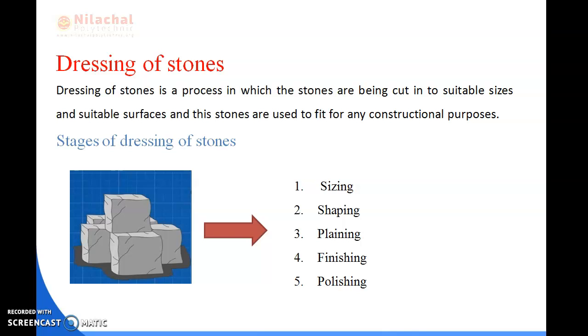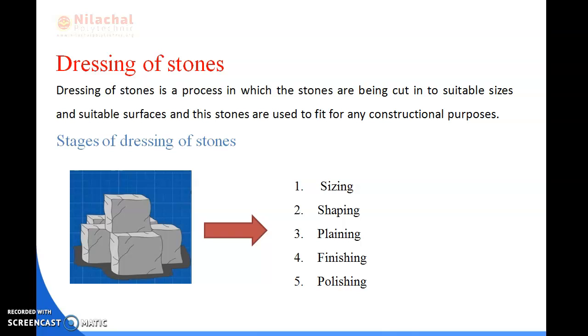Next is stages of dressing of the stones. Here are 5 stages: sizing, shaping, planing, finishing, and polishing. After the stones have been cut into suitable size and shape, that process is known as dressing of stones. After that, we size it, shape it, plane it, then finish it, then polish it.